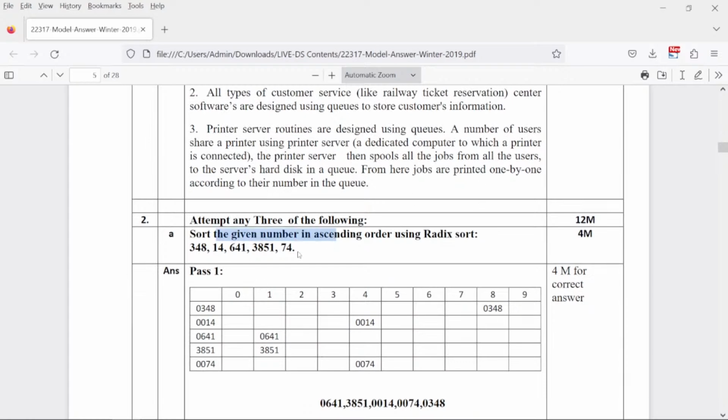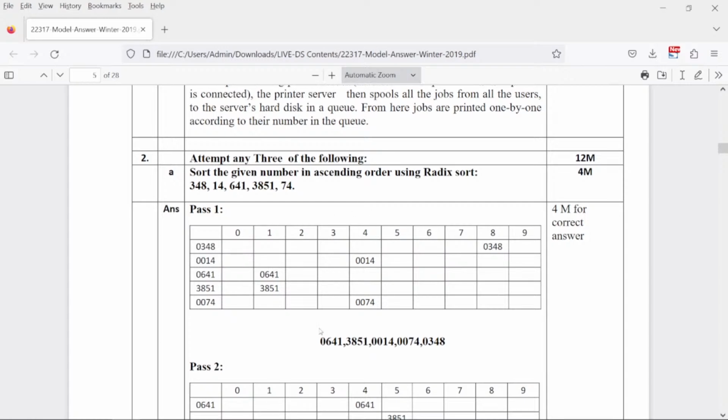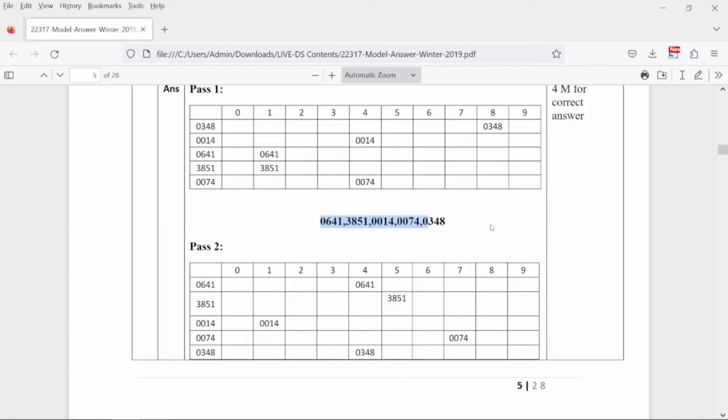I'll move on to radix sort. So radix sort, if you know, is you are going to sort on the basis of the LSB. So if we have these numbers, you are going to first sort on the basis of the LSB, that is 8, 4, 1, 1 and 4. So based on that, you are placing the elements. Then you are going to sort on the middle element and then on the last element, right? So that is completely a radix sort. So you can just check out the working over here. I hope radix sort is clear to all of you. Please let me know.